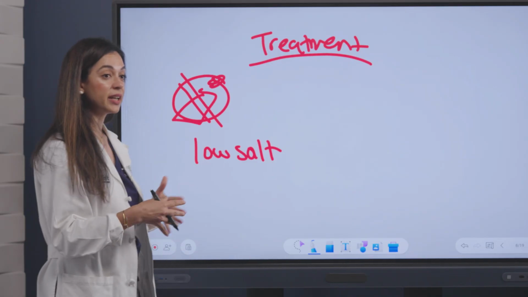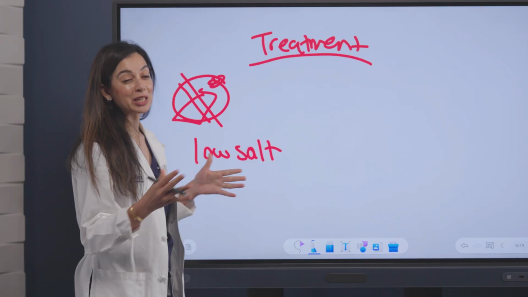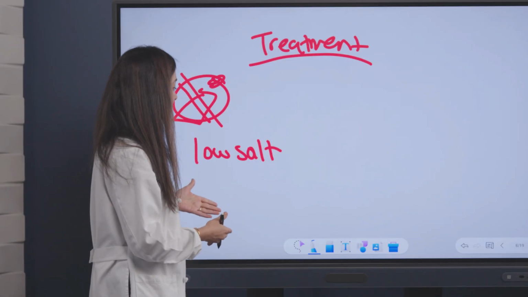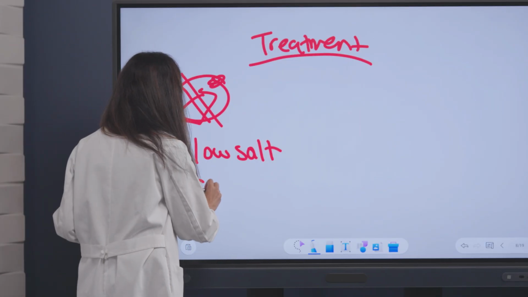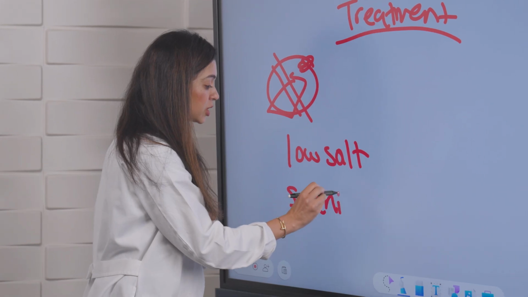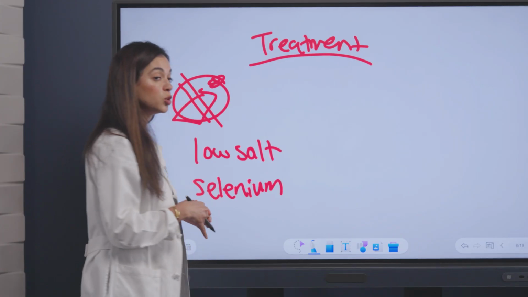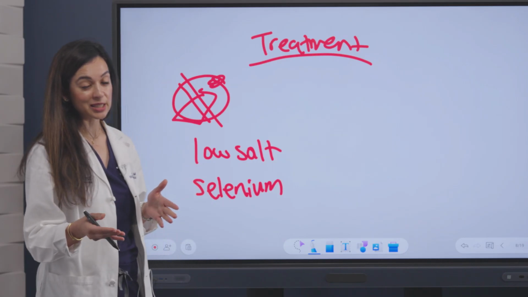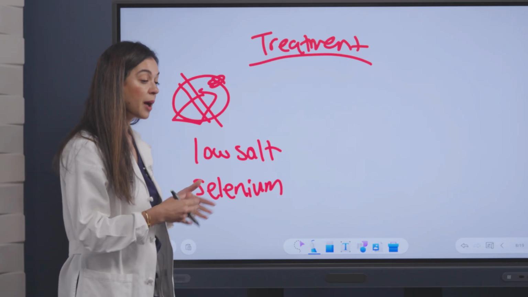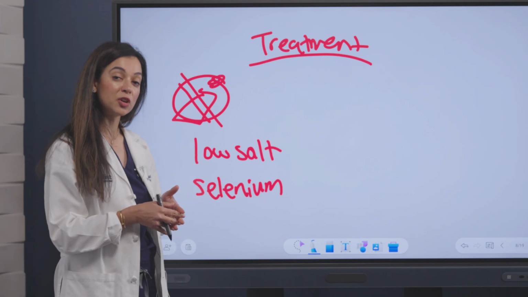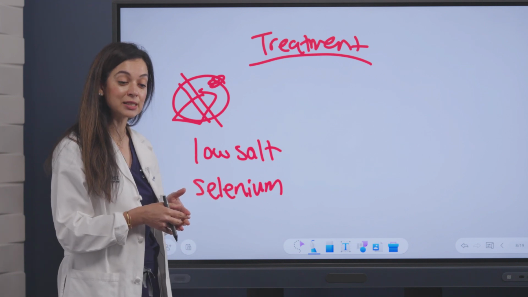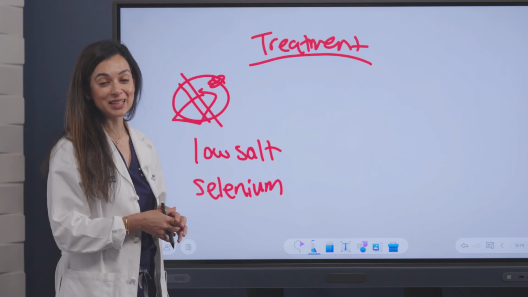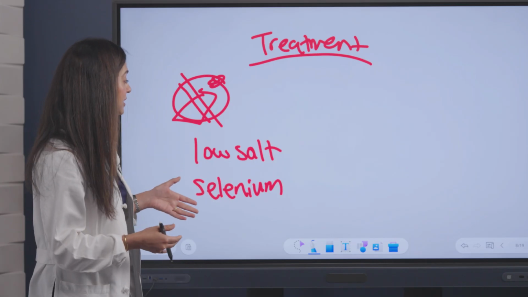Sleeping with their head elevated can also help. Avoiding stress of any kind, we know that can worsen any autoimmune condition, including thyroid eye disease. And then in some studies, selenium supplementation has been shown to prevent worsening of thyroid eye disease. Now, these studies did take place in selenium deficient populations, but patients can try taking selenium 100 micrograms twice a day for 6 months, or they can eat a fistful of Brazil nuts, which are also high in selenium, to try to decrease the disease progression.